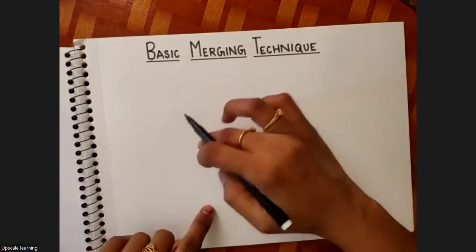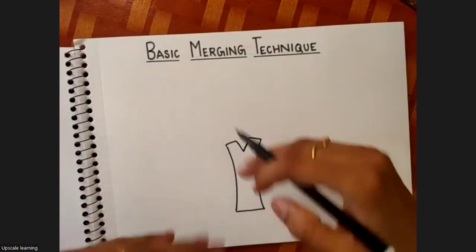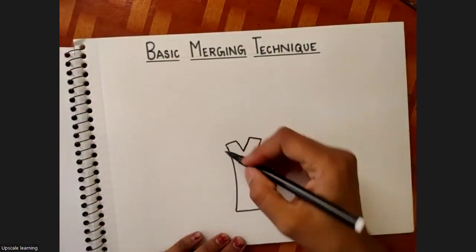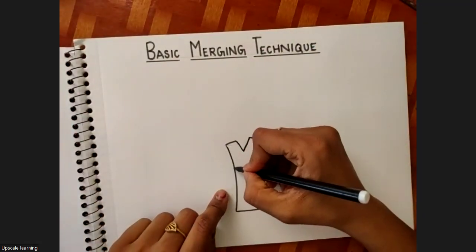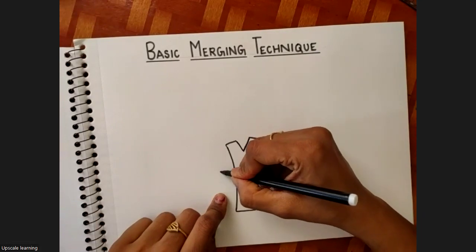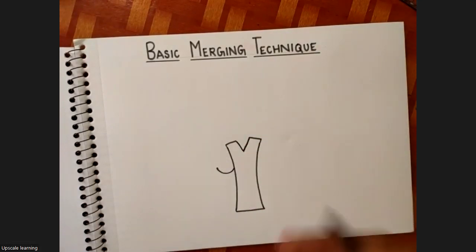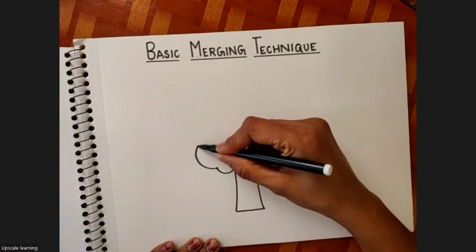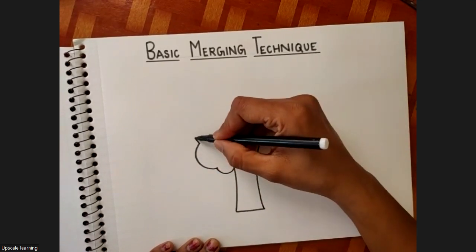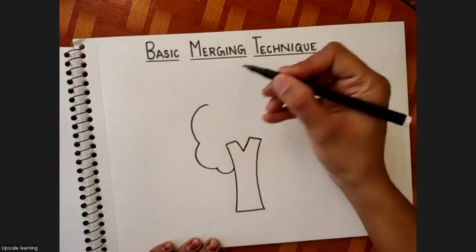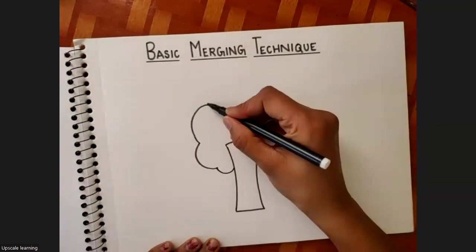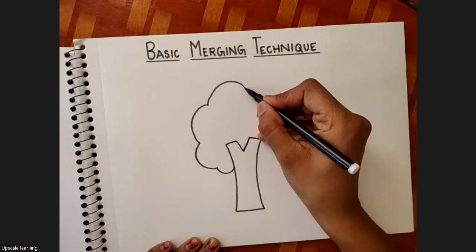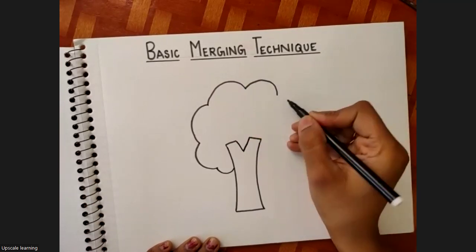Now we will draw the crown or the upper portion of the tree so that our tree will be complete. I'm going to draw small or small big curved lines. Don't draw too small curves. It will be difficult for you to color. So just a very basic tree I'm going to draw.